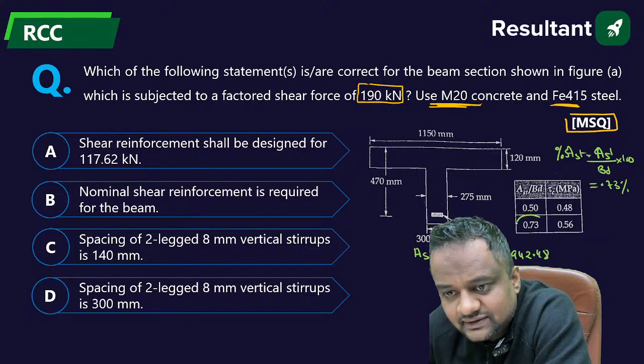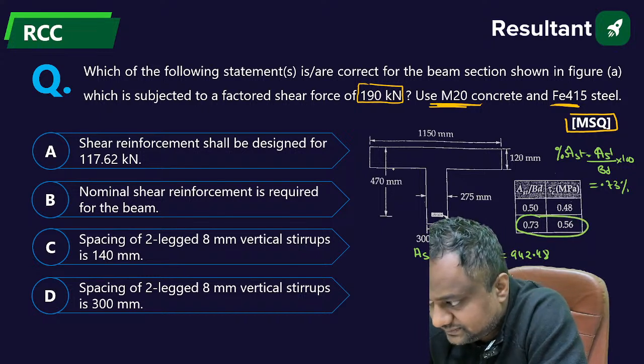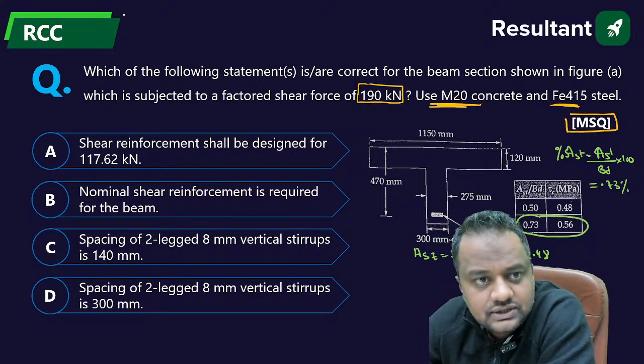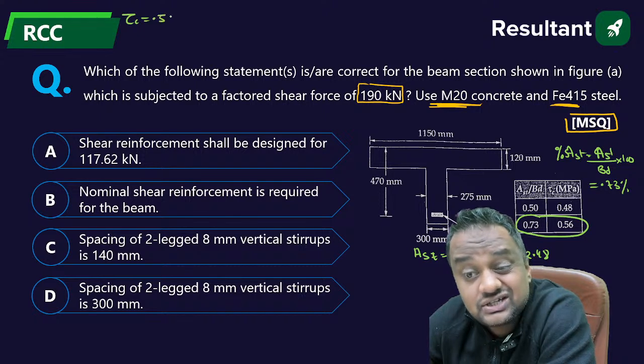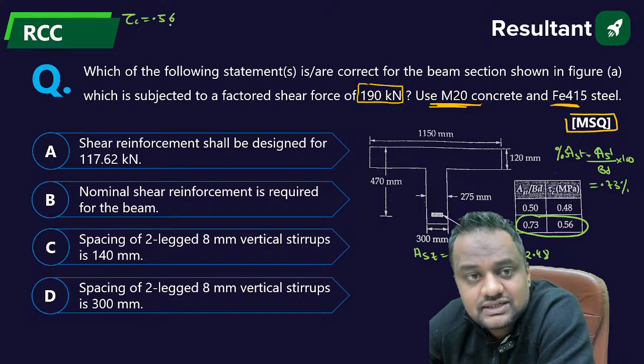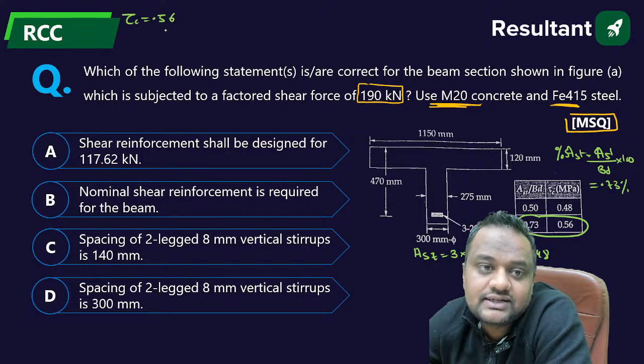And for 0.73%, what is tau C? 0.56. So tau C is equal to 0.56. Tau C is that stress which can be resisted by concrete itself without reinforcement.